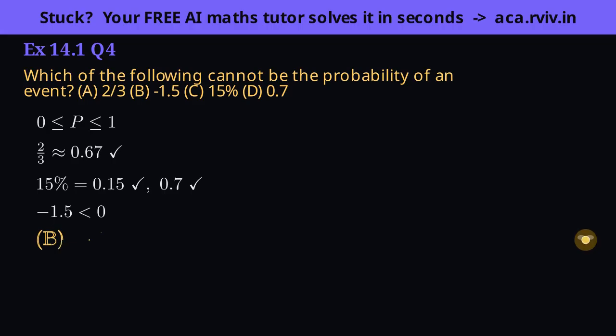Insight: anything negative or anything above 1 is disqualified on sight. You don't even need to know the experiment. The range 0 to 1 is a probability's passport.